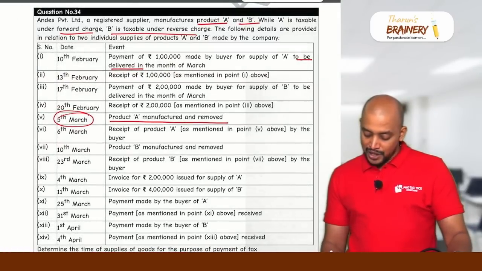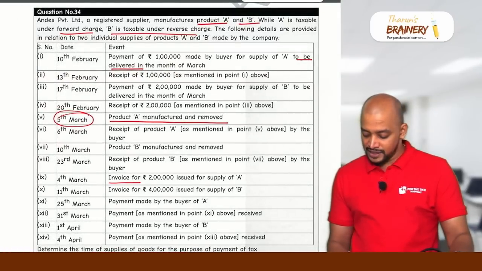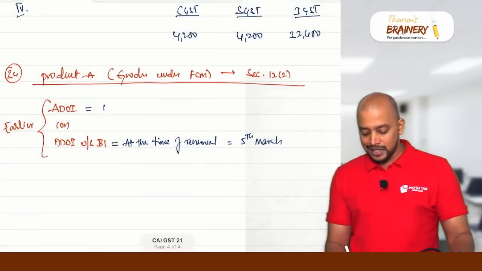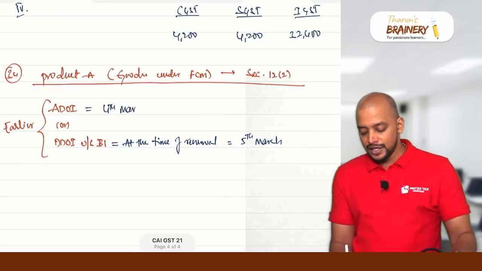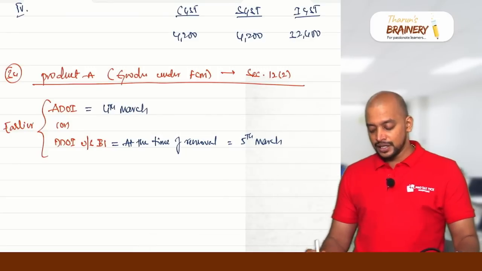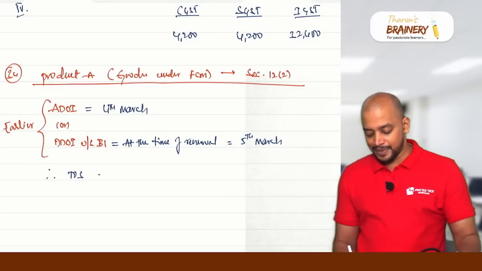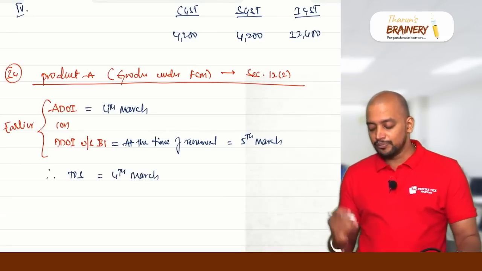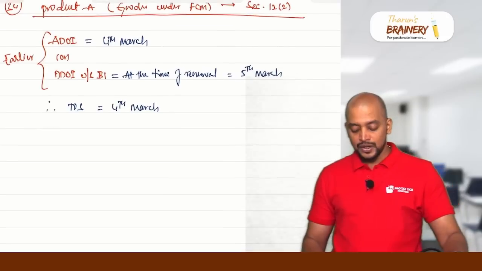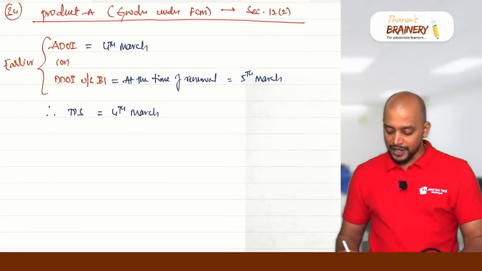Then receipt of product A, product B receipt, invoice for supply of product A is 4th March. So 4th March is the actual date of invoice. So actual date of invoice or due date of invoice, whichever is earlier, therefore time of supply is 4th March, that will be taken. So we completed product A. Now we need to discuss product B.